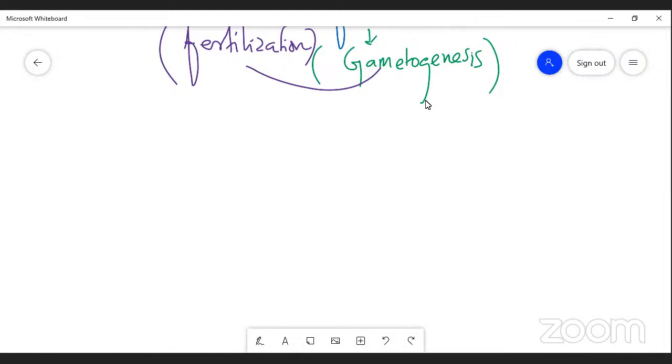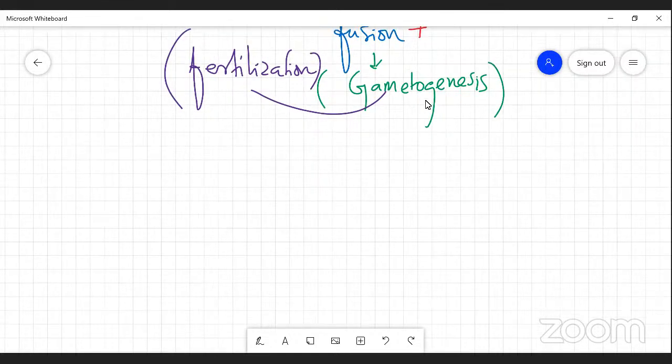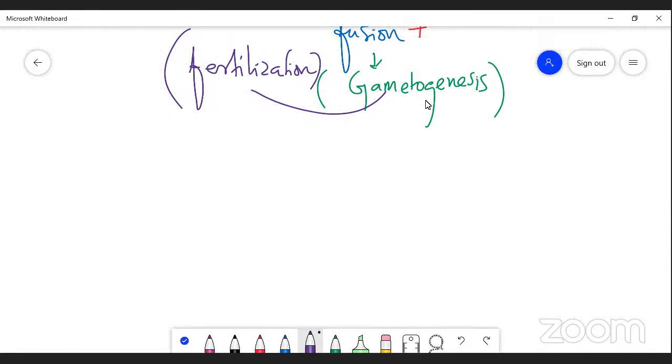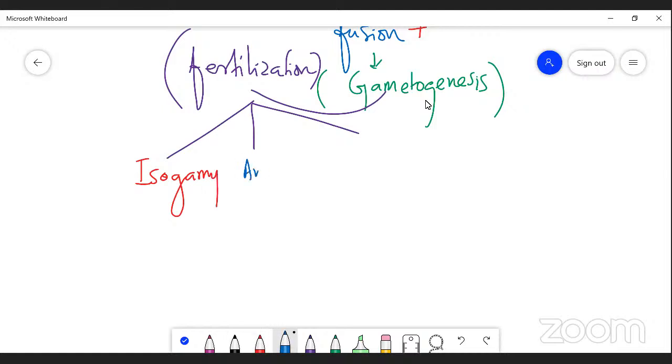It occurs in three types. The first type is isogamy. The second one is anisogamy. The third one is oogamy.